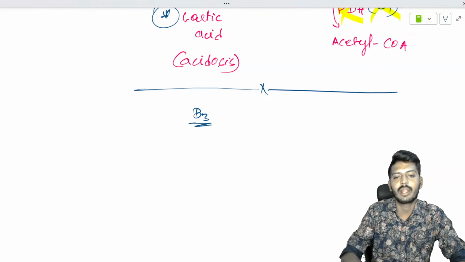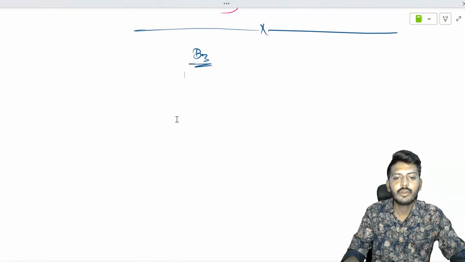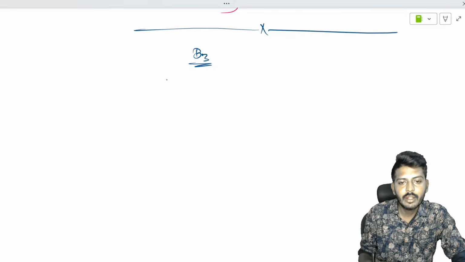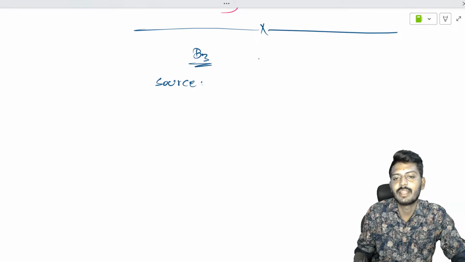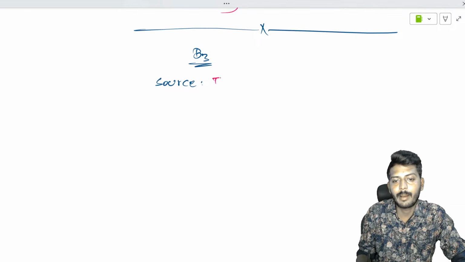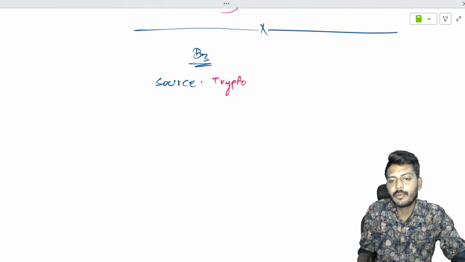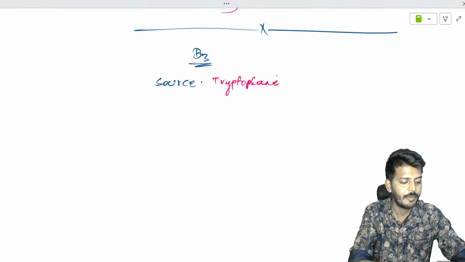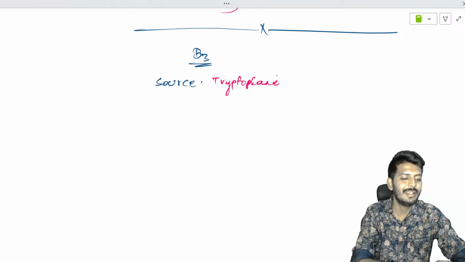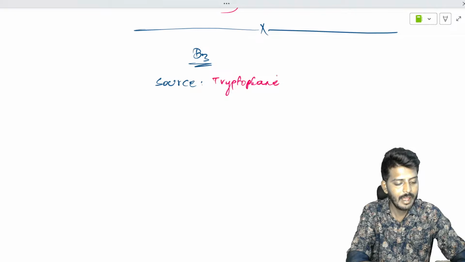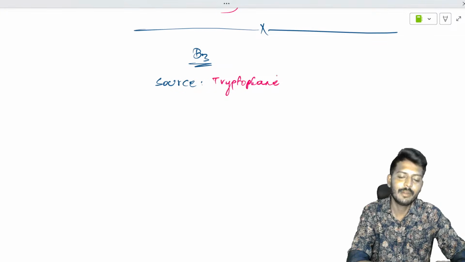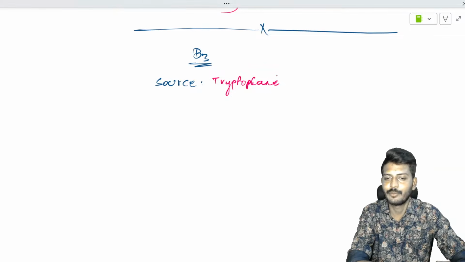Vitamin B3 is also called niacin. Niacin is produced within the body from an amino acid called tryptophan. Death is a clinical feature of niacin deficiency. But usually, according to the textbook, it's called a 3D disease, though death is added as the fourth one. You can call it a 4D disease also.